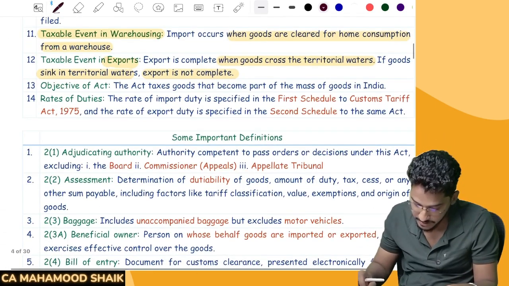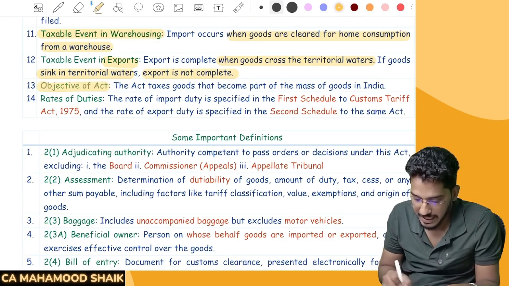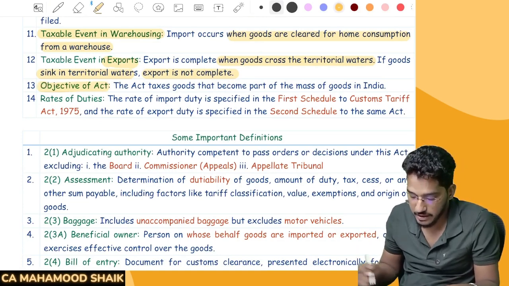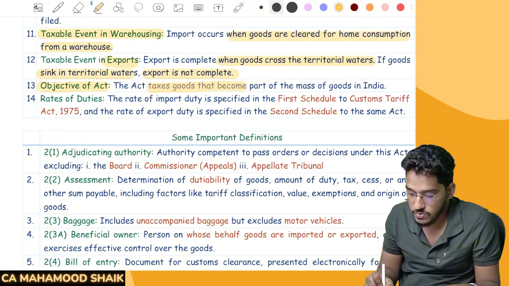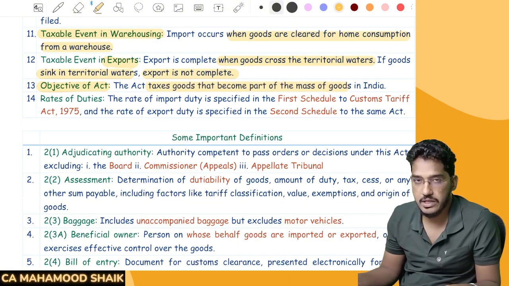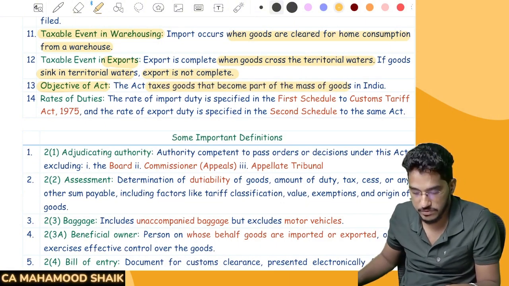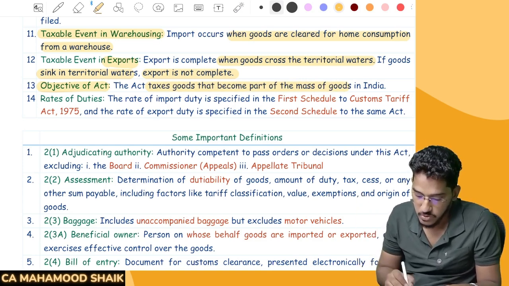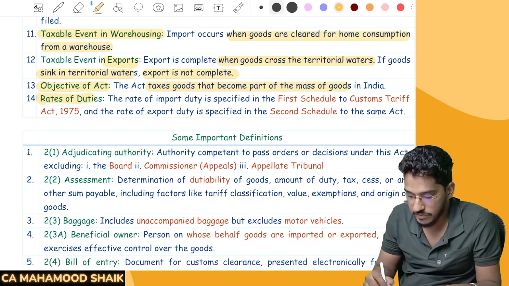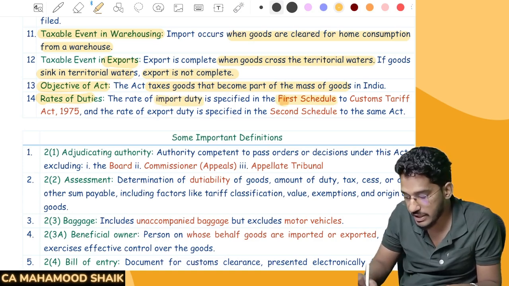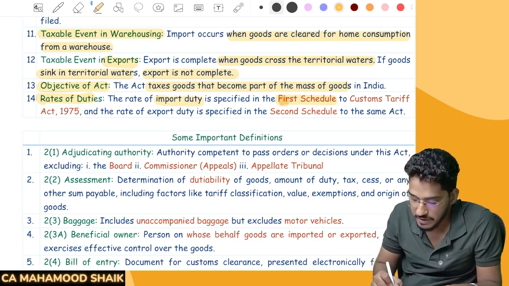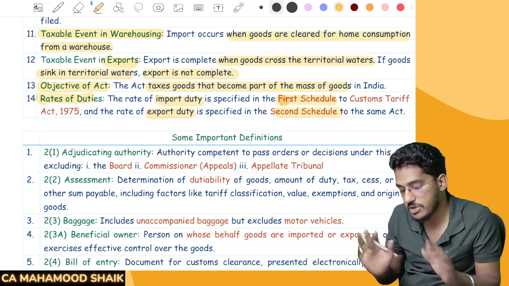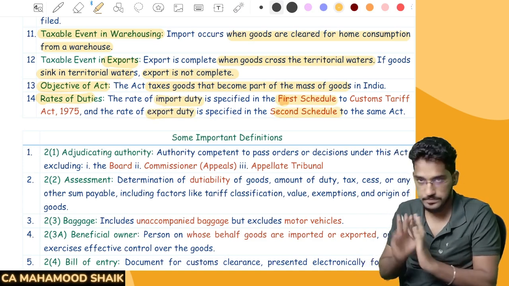Okay, right. Next. So what is the objective of this Customs Act? The act taxes goods that become part of the mass of the goods in India. If international goods are becoming a part of the goods of India, then this act wants to tax them. So what are rates and duties? I have already told the rate of duties of import. Import related duties are contained in the first schedule to the Customs Tariff Act, whereas export related duties are specified in the second schedule to the Customs Tariff Act.